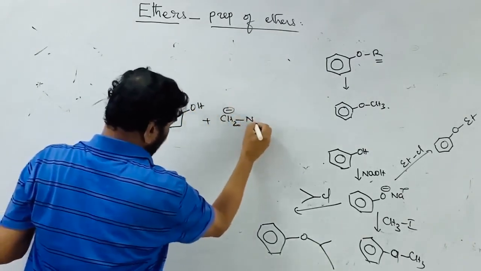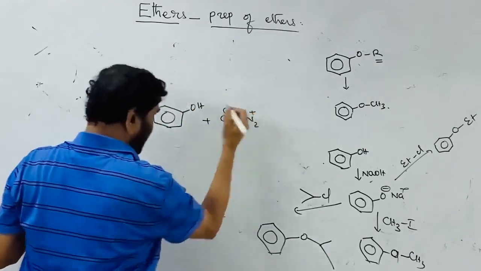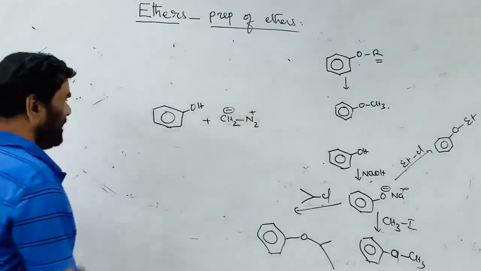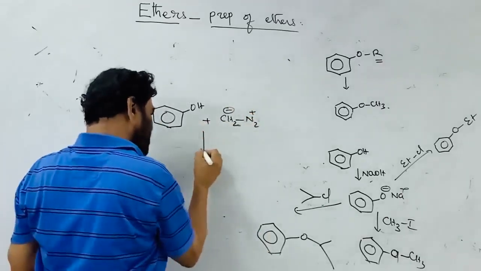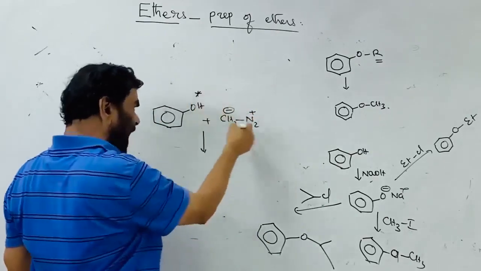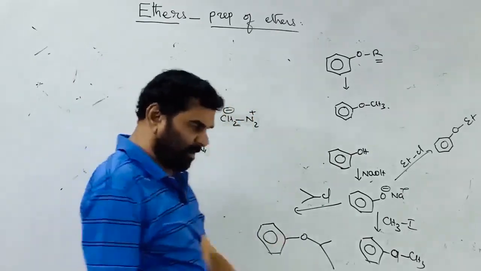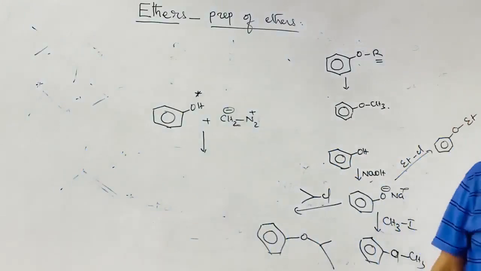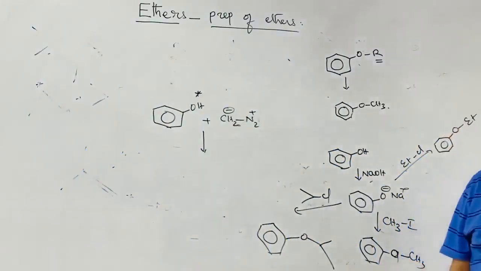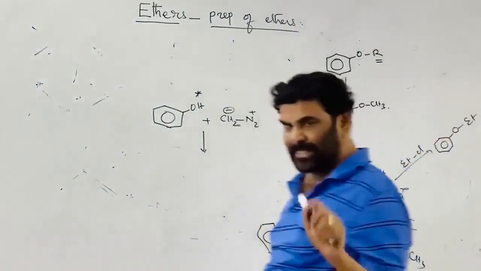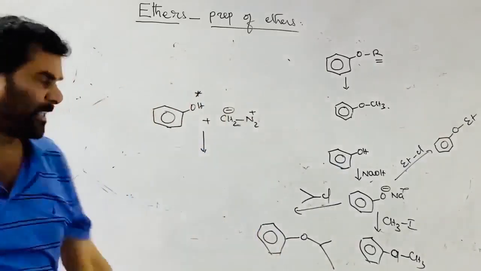I wrote the structure of diazomethane many times. The active hydrogen of an organic compound can be replaced with a methyl group.